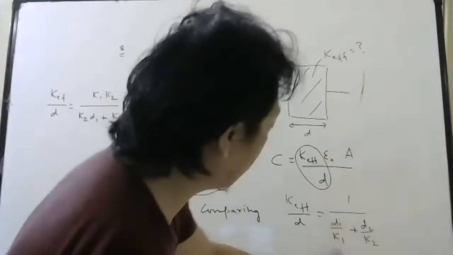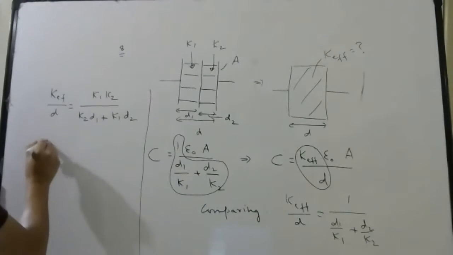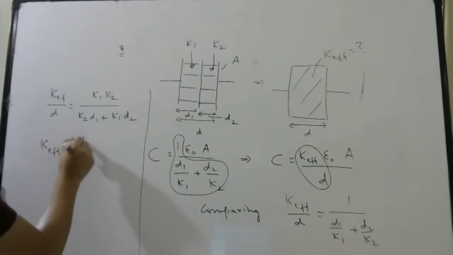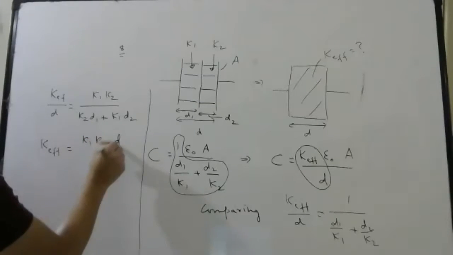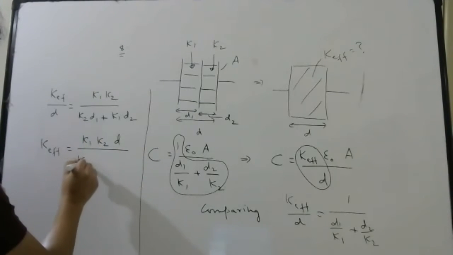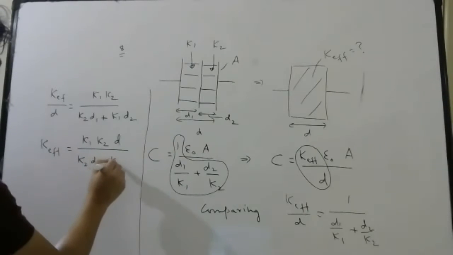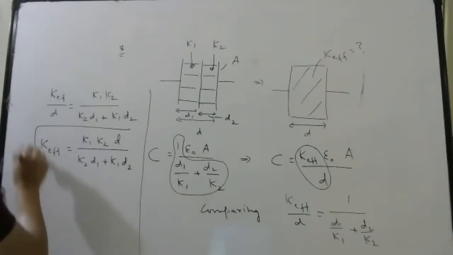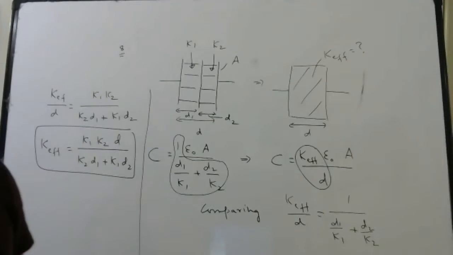So please take LCM here and then take K1, K2 up. Then if you cross multiply, K effective will be K1, K2 D by K2 D1 plus K1 D2. So that would be the effective dielectric constant.